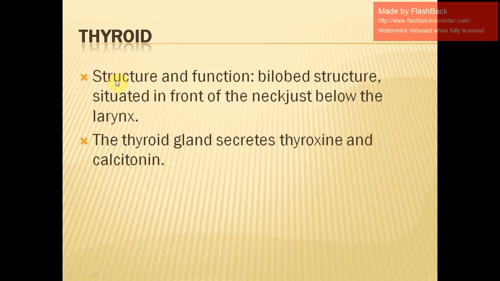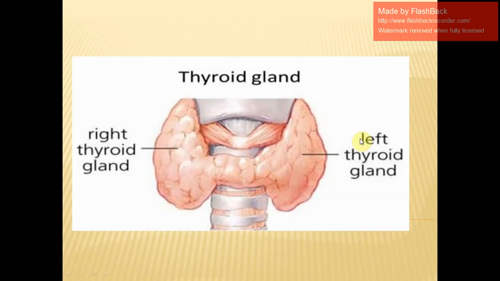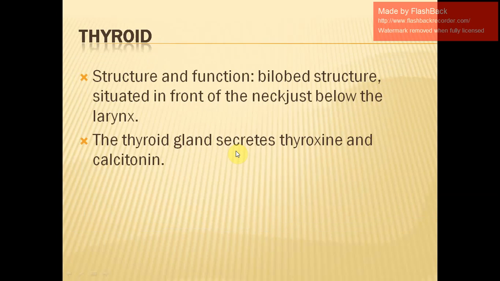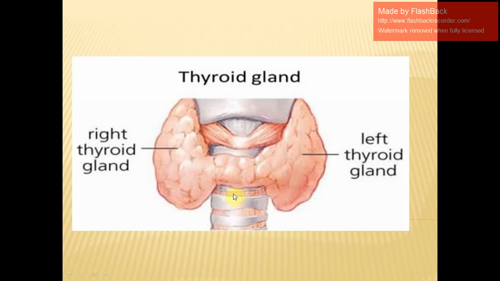So we said that in terms of structure, it is a bilobed structure, as we can see out here. Where it is situated, it's in front of the neck, just below our larynx. We can see out here in front of our neck region, just below the larynx. Am I clear?